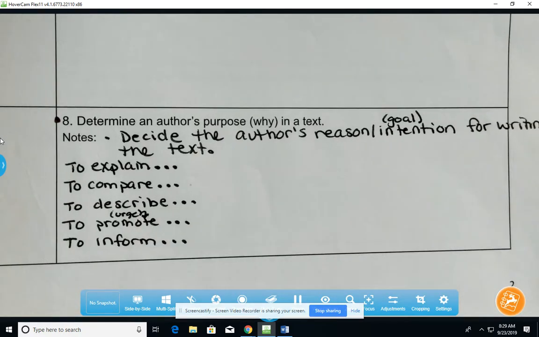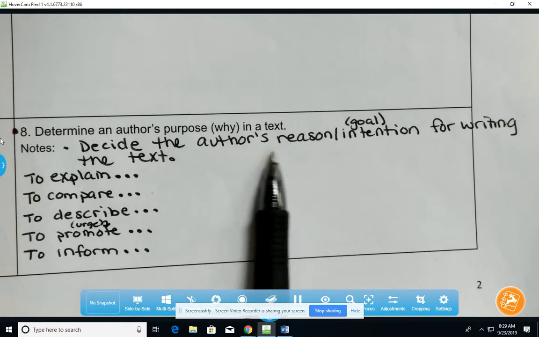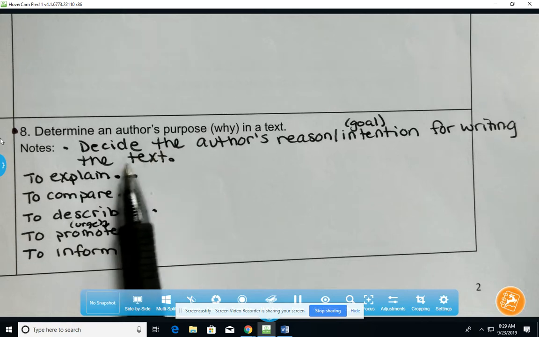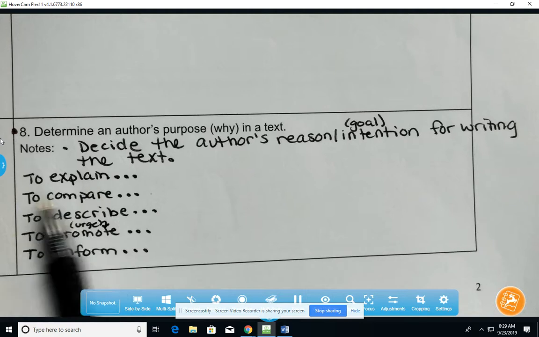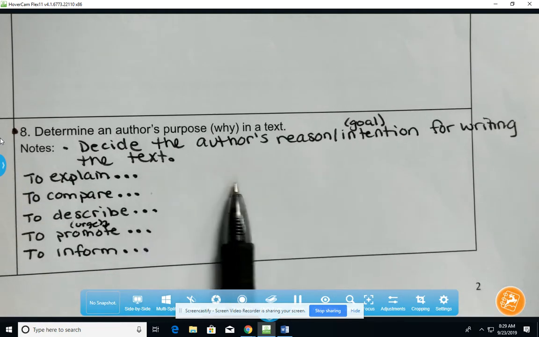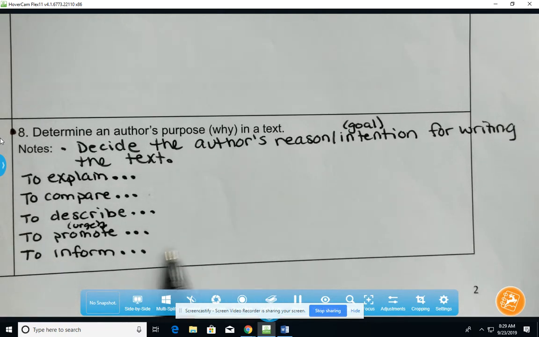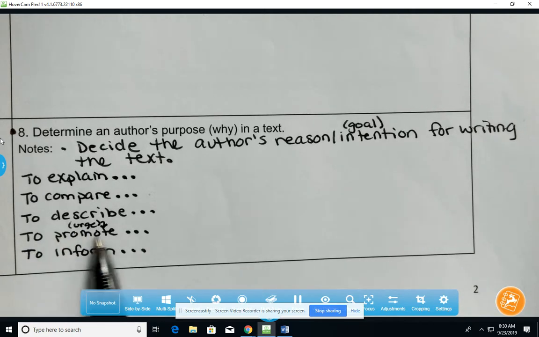So for this one, we are focusing in on learning target number 8, to determine the author's purpose, the why of the text. That means to decide the author's reason or intention, their goal for writing the text. As we talked about, one of those options that you can begin this final question, this final phase of the reading, is with to explain something to the reader, to compare something for the reader, to describe something for the reader. To promote is getting into those persuasive or argumentative things, because to promote means to urge, to convince a reader of something.